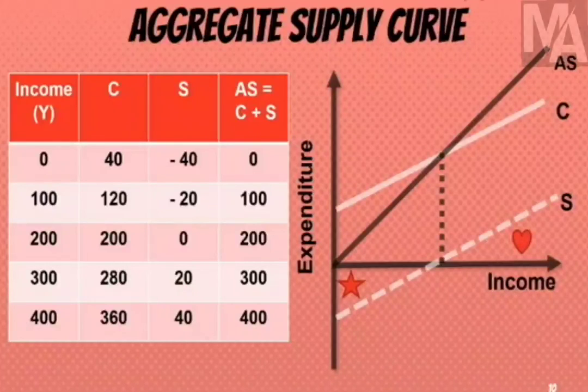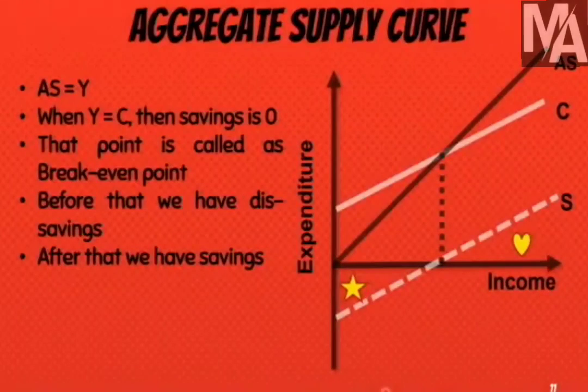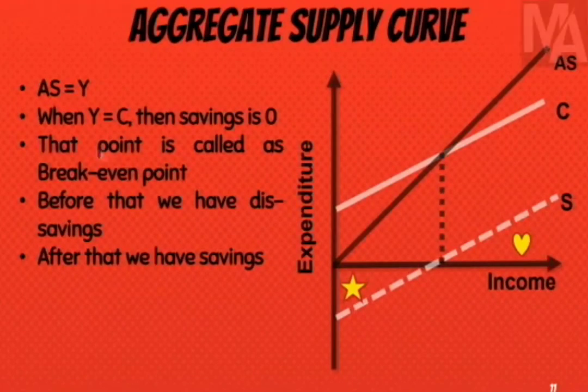This is how we are supposed to draw an aggregate supply curve. From the aggregate supply curve, we have so many things to learn. First thing is AS is equal to Y. We established that already in the graph and also in the table. When Y is equal to C, that is when AS is equal to C, at this point savings is 0, exactly the same here. And that point is called the break-even point. Before that we have dis-savings, and after that we have savings.